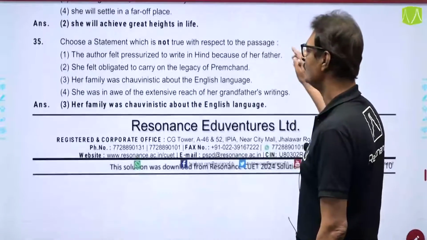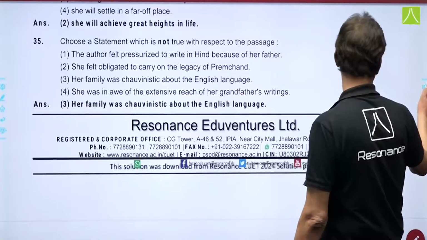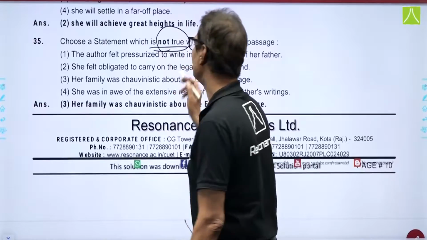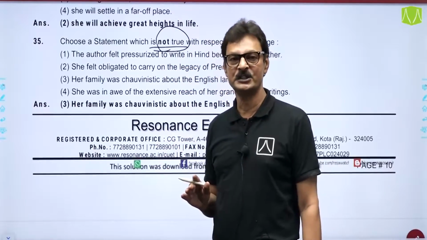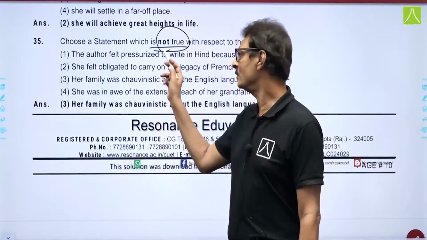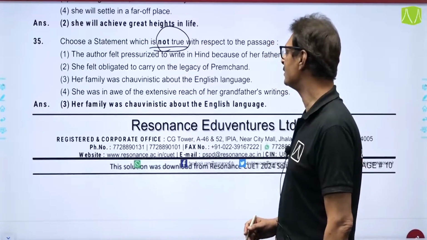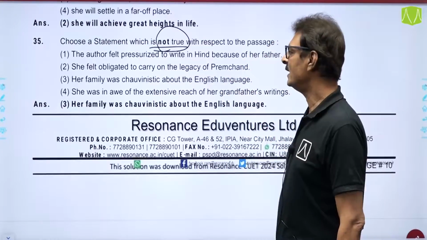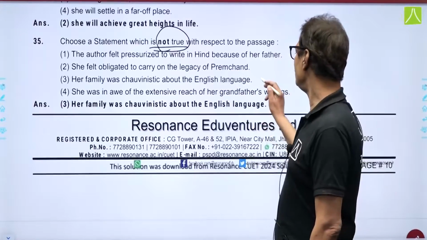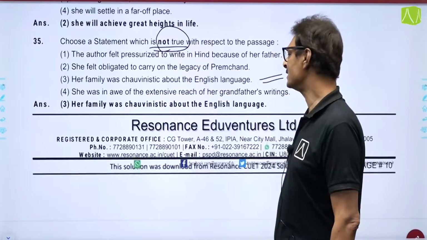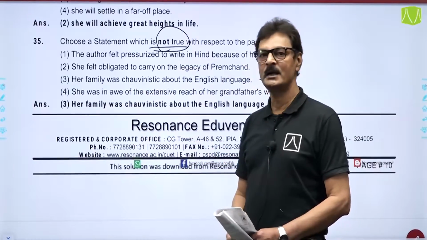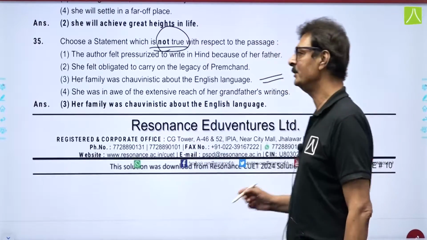The next one: choose a statement which is not true. Yes, so not true पूछा हुआ है. Quite a few students made a mistake. They were confused, but they have to find the statement which is not correct. And if you have read the passage and understood it clearly, you will come to know that this is the statement which is not mentioned. This is the incorrect statement as per the passage given to you.